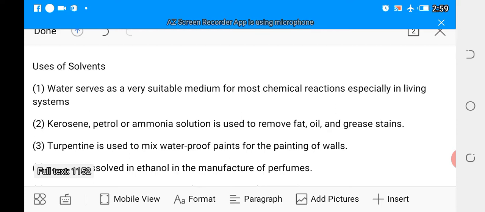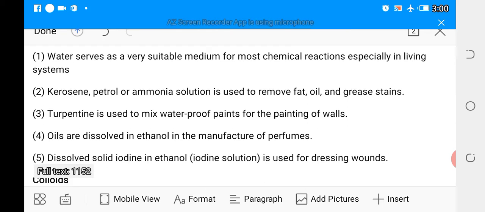Kerosene, petrol, or ammonia solution is used to remove fat, oil, and grease stains. So they are good solvents for removing all these things we don't want on our clothes or clothing materials. Turpentine is used to mix waterproof paints for painting of walls. Besides, we have our oils.